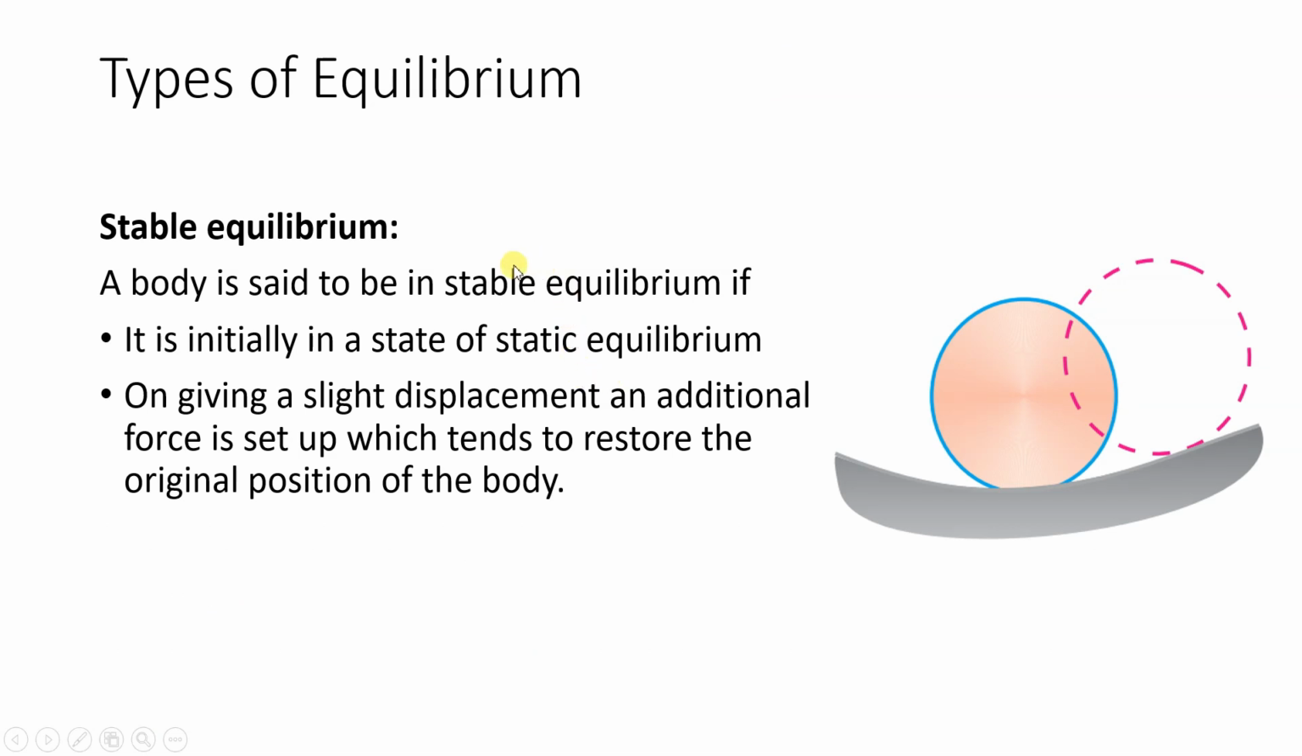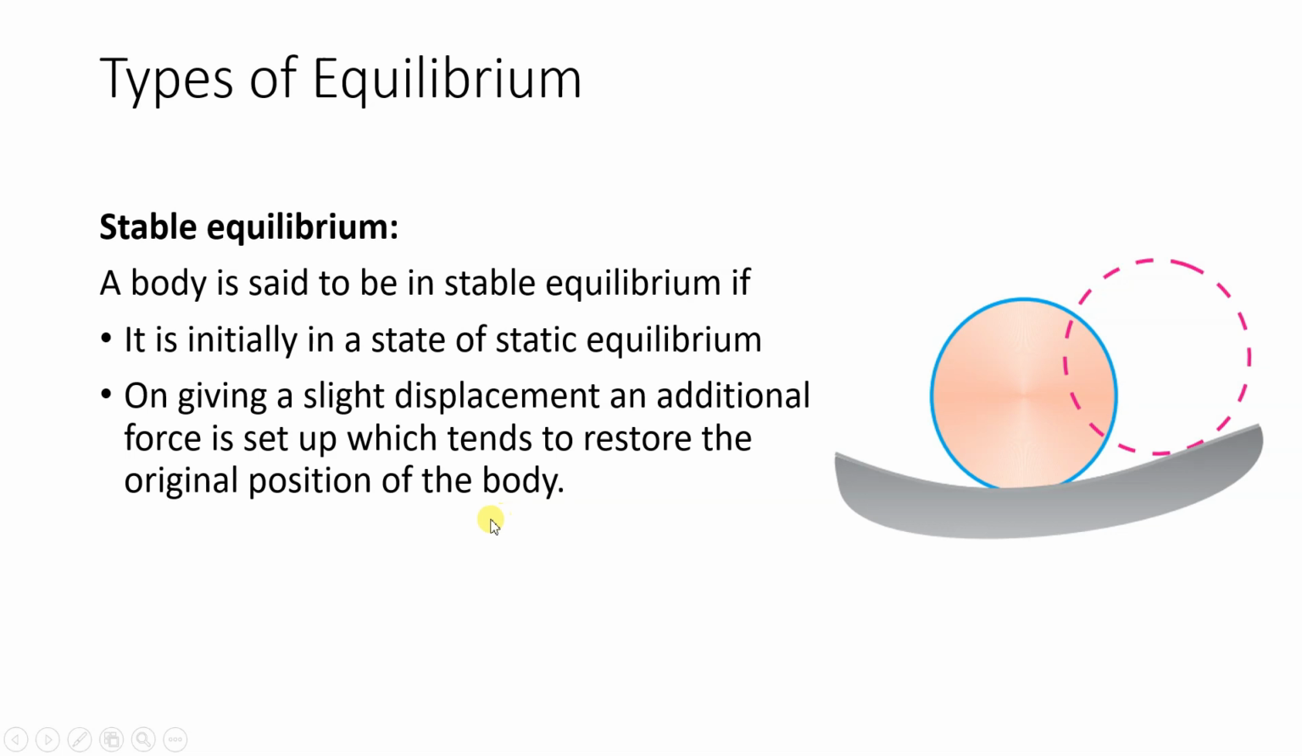Now there are 3 types of equilibrium. So first type is stable equilibrium. In all the 3 types, initially the body is in static equilibrium. So first type is stable equilibrium. It is initially in a state of static equilibrium. What is the meaning of it? On giving slight displacement to the body, an additional force is set up which tends to restore the original position of the body.